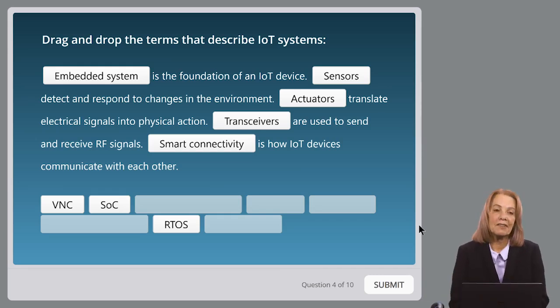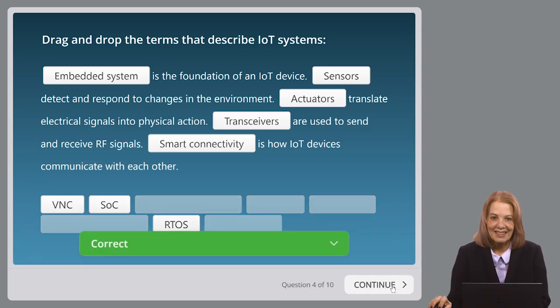So reading the whole paragraph, embedded systems is the foundation of an IoT device. Sensors detect and respond to changes in the environment. Actuators translate electrical signals into physical action. Transceivers are used to send and receive RF signals, and smart connectivity is how IoT devices communicate with each other. Agree? Let's check. And that is correct.